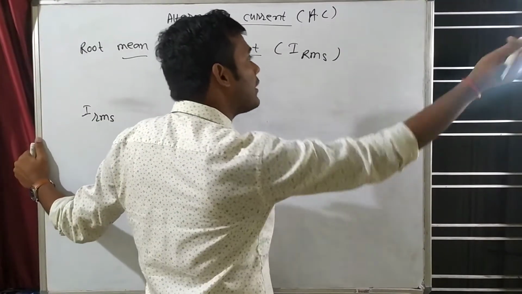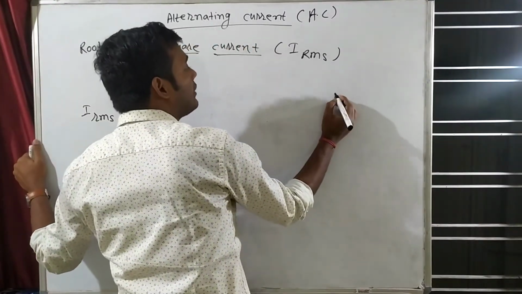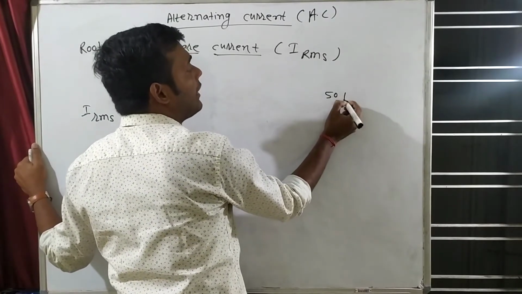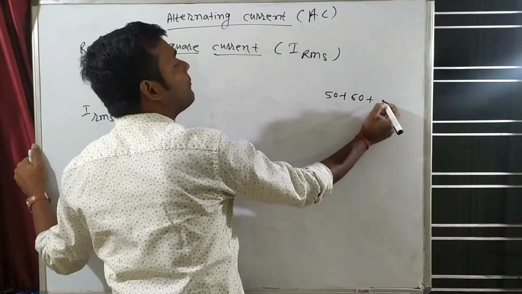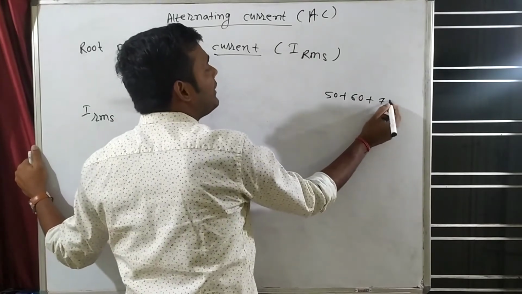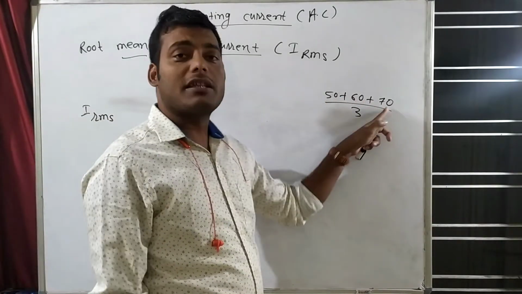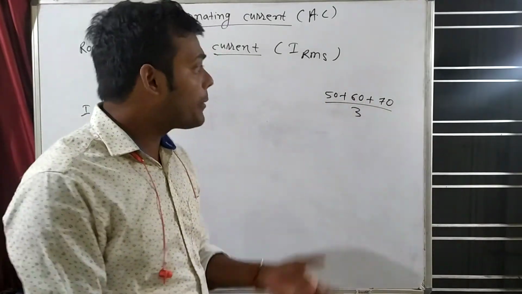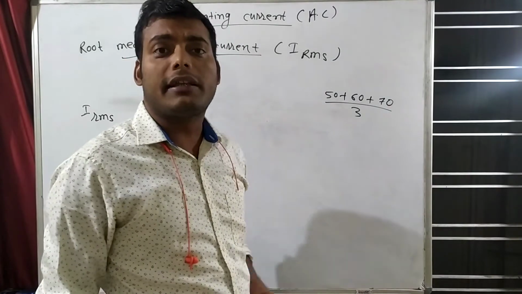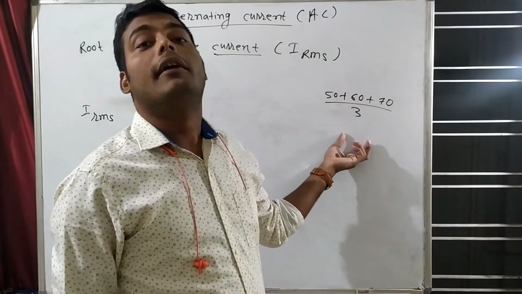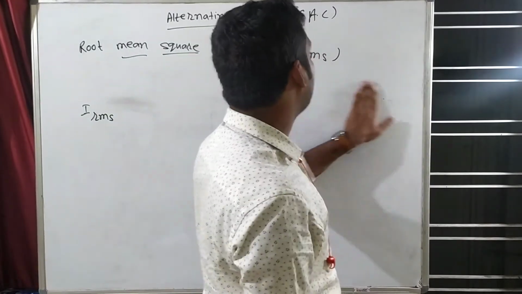For example, suppose you have 3 subjects, and in physics you got 50 marks, in chemistry 60 marks, and in biology 70 marks. How will we take the mean of 3 subjects? Physics plus chemistry plus biology divided by the number of subjects. If there are 5 subjects, the total divided by the number of subjects. That is the way to take mean.